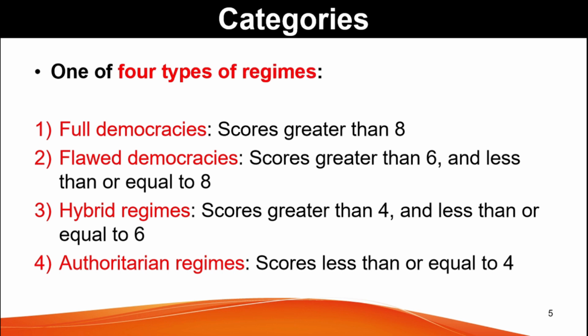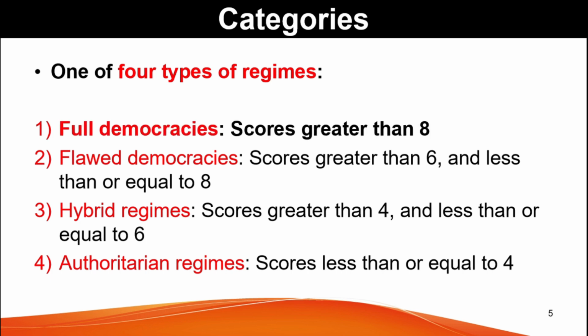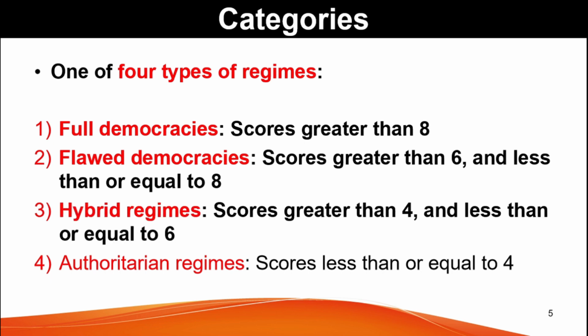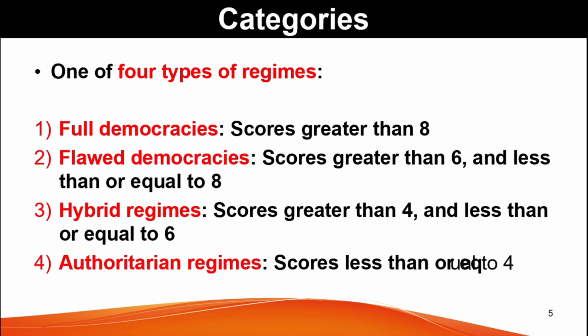The index values are then used to categorize countries within one of the 4 types of regimes. The first one being full democracies. If their score is greater than 8, then they come under this. The second one is flawed democracies. If their score is greater than 6 and less than or equal to 8, then they come under this. Third one is hybrid regimes. If their score is greater than 4 and less than or equal to 6. The fourth one is authoritarian regimes. If their score is less than or equal to 4, then they come under this category.